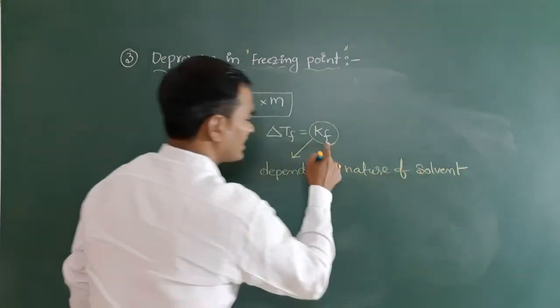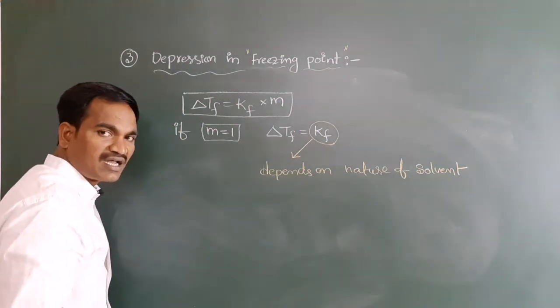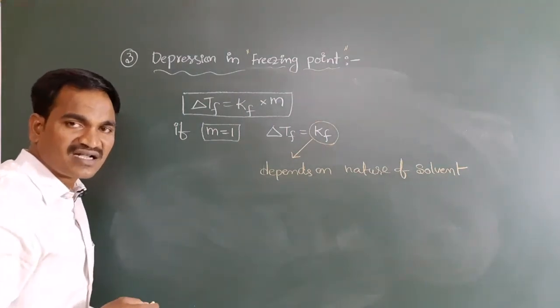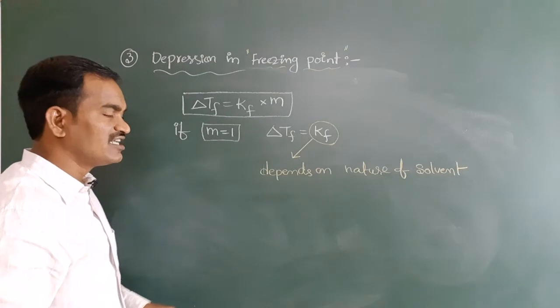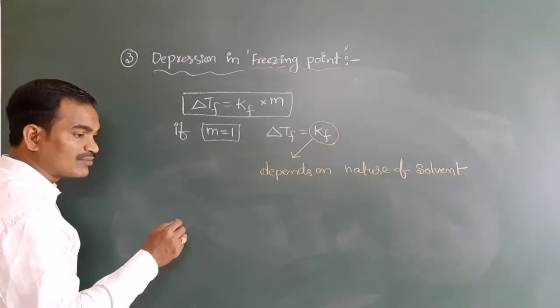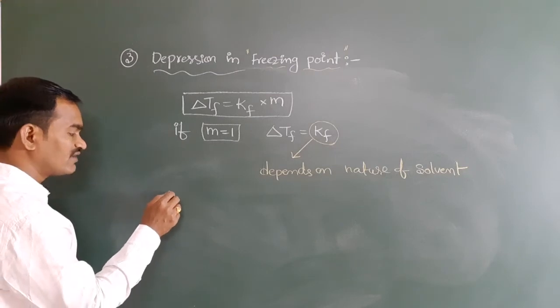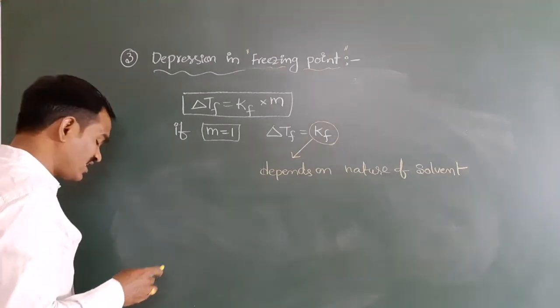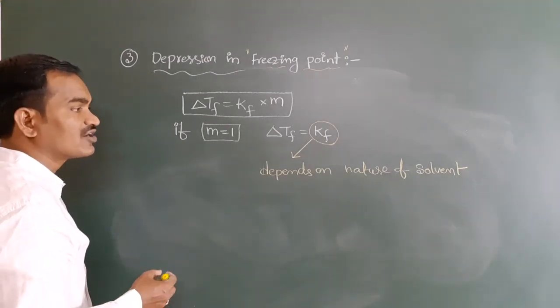So Kf is depending on the nature of solvent. You may ask, sir, how can we say it is depending on the nature of solvent? From the thermodynamic relation. With the help of thermodynamic relation, we can say it is depending on the nature of solvent.